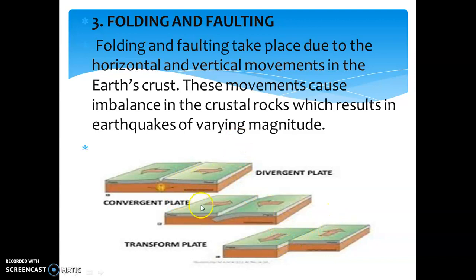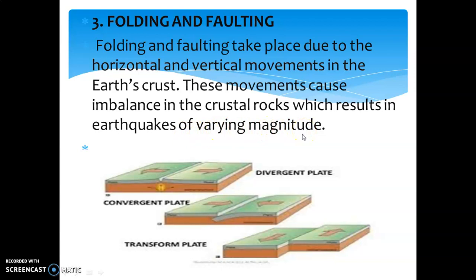So, when two land masses collide with each other, then disturbances take place at this boundary where these two plates collided. Internal imbalances will be there and result in an earthquake, but of varying magnitude.